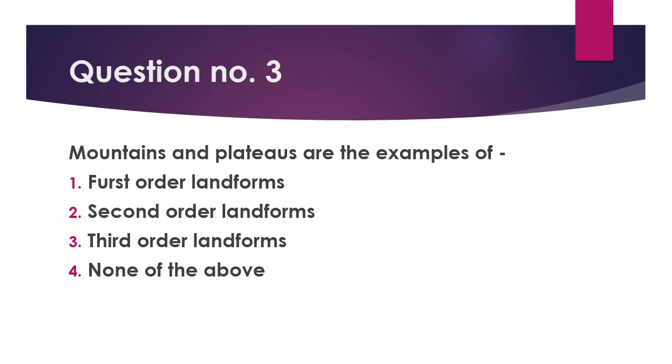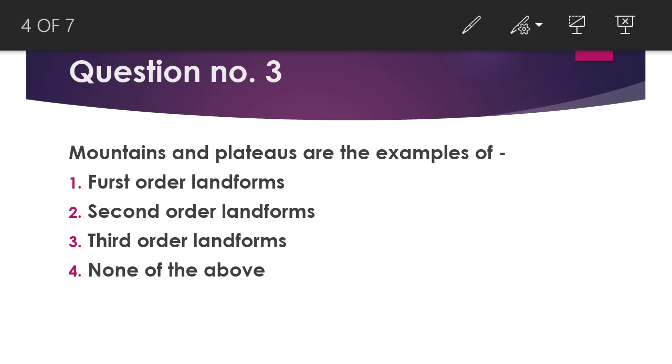Now the third question: mountains and plateaus are examples of first order landform, second order landform, third order landform, or none of the above. There is a categorization of landforms into first, second, and third orders. In the first order landforms, oceans and continents come, because they are visible from a very large distance.